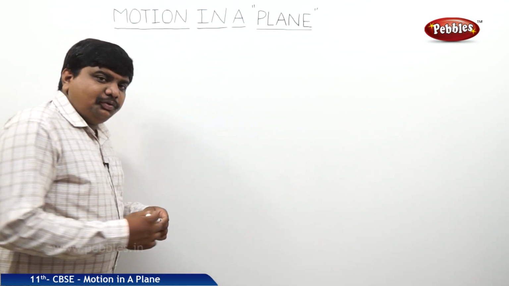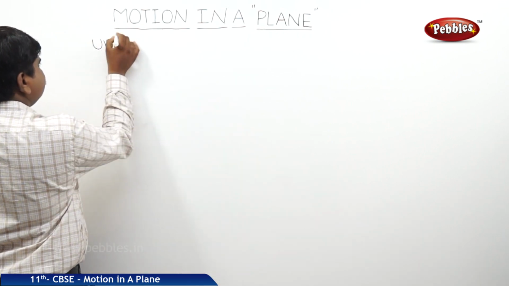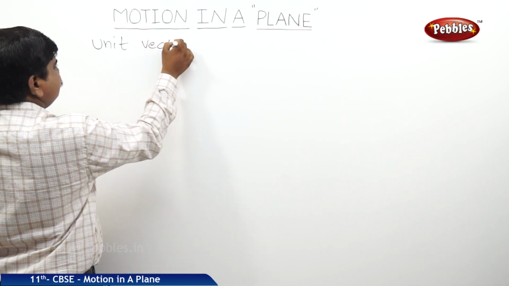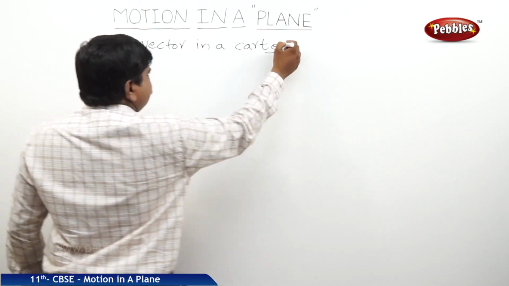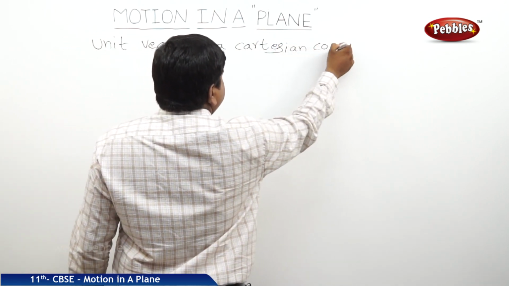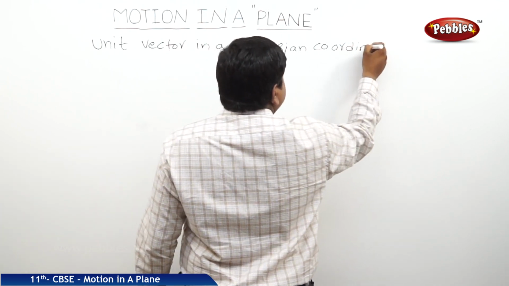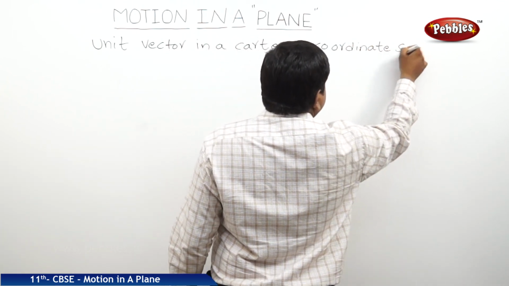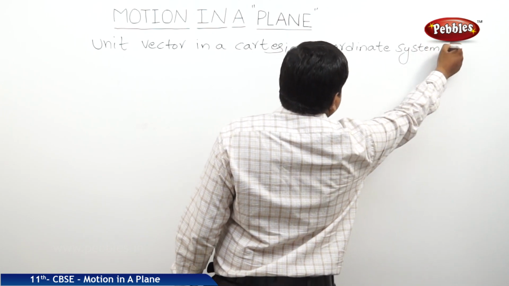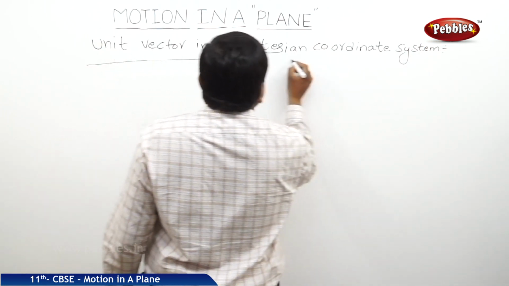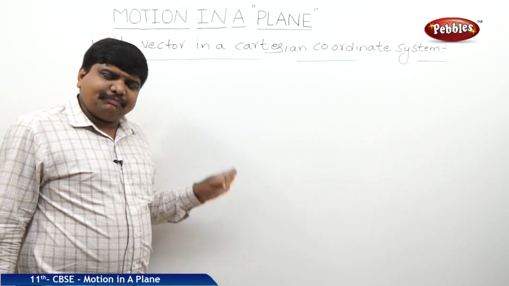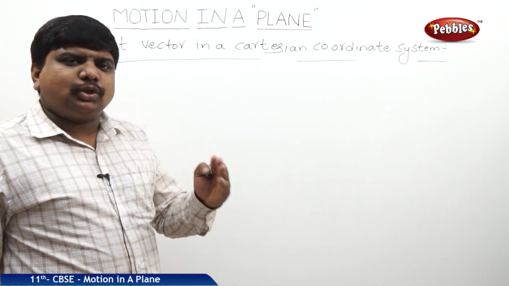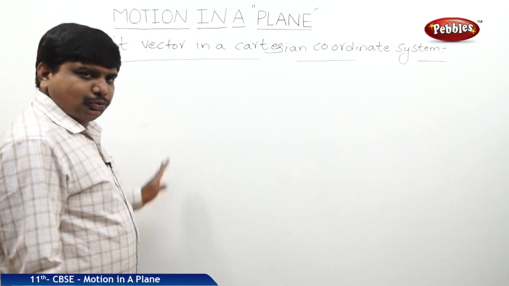Now we will observe unit vectors in a Cartesian coordinate system. Any vector is represented by a combination of 2 to 3 unit vectors, minimum 2.